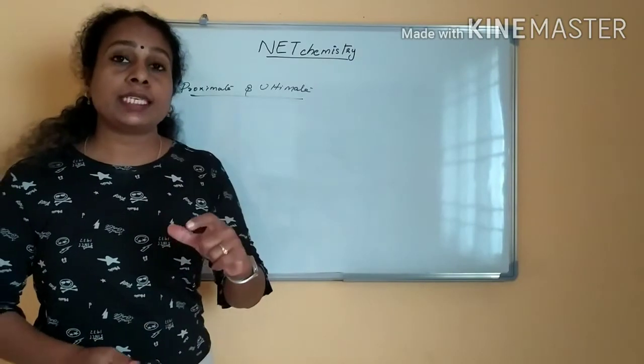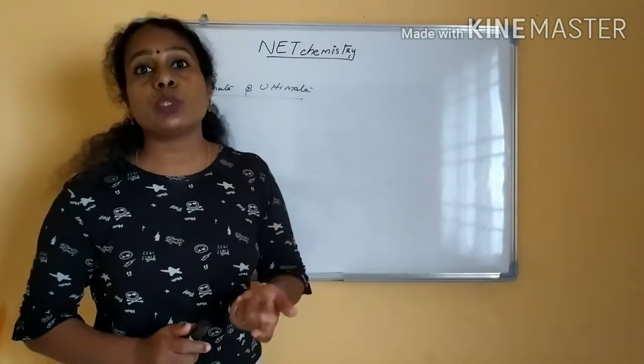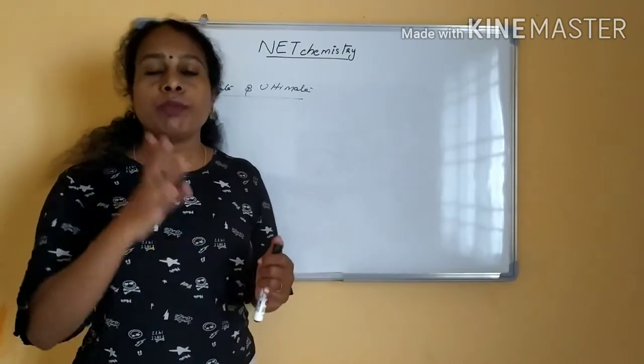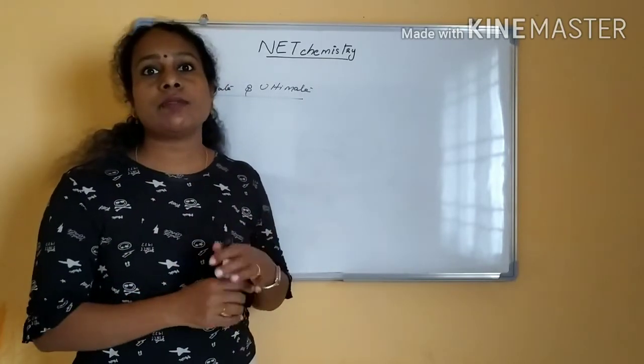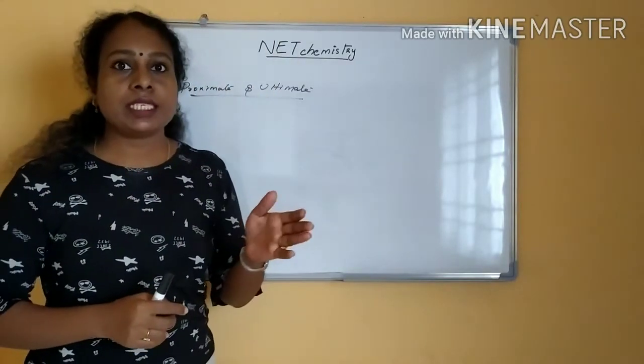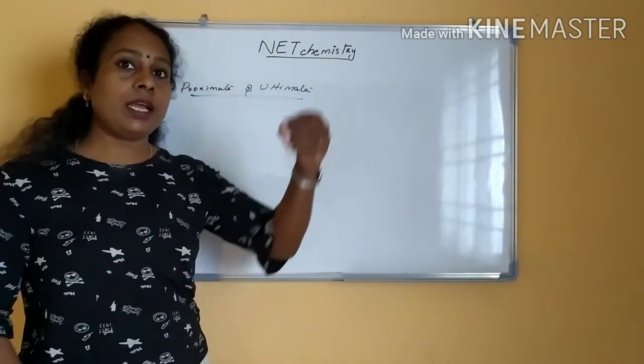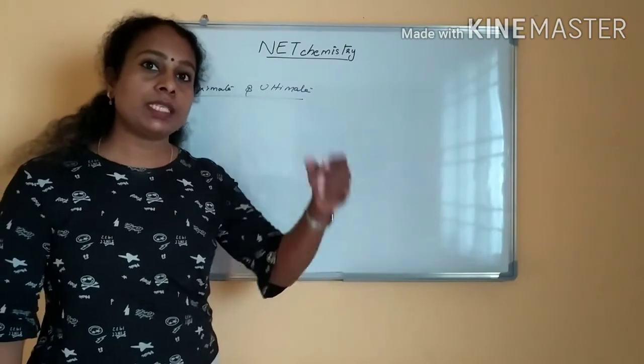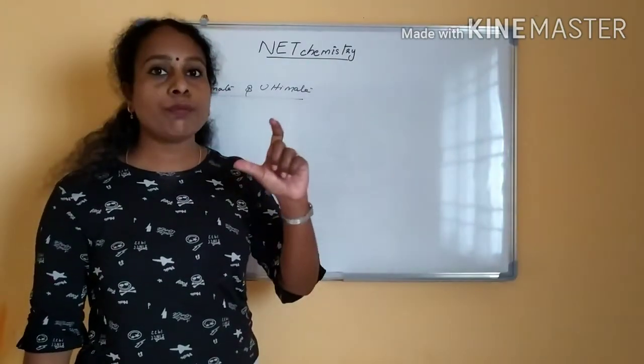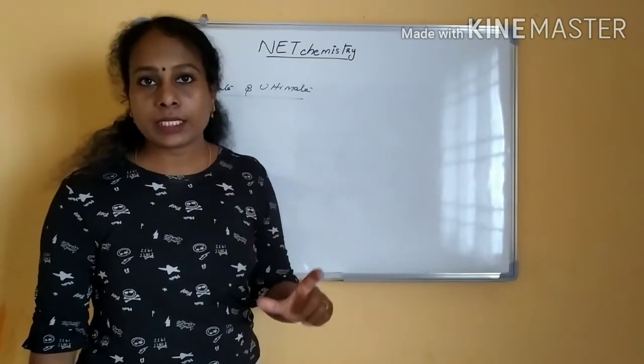Then one more thing I mentioned, volatile organic compounds, VOC. How do we analyze VOC? VOC is a headspace analysis. There is a GCMS instrument, and in that there is a GC headspace. We take the sample and inject it in the headspace, and the headspace gives the content of volatile organic compounds present. Okay.